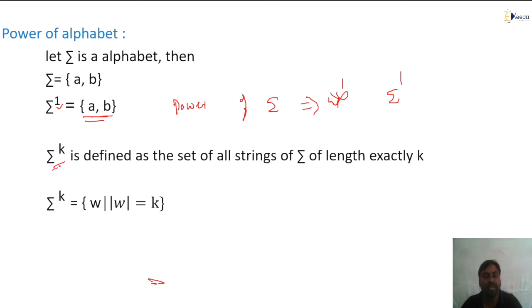So sigma power k, how are we defining it? Sigma power k is defined as the set of all strings of sigma of length exactly k. So in sigma power k, all the strings of length k will be there. Sigma power k is nothing but all w where w is a string whose length will be exactly k.